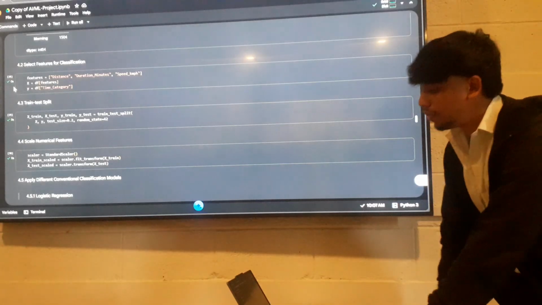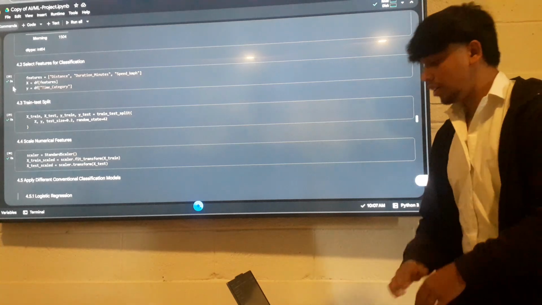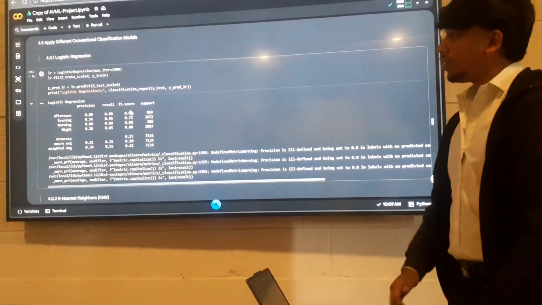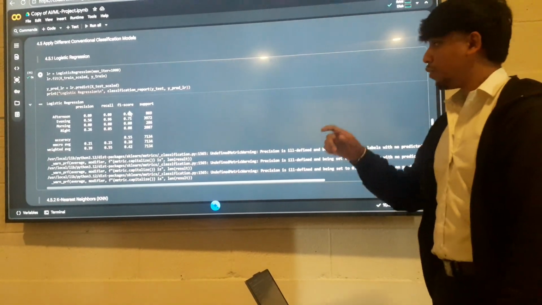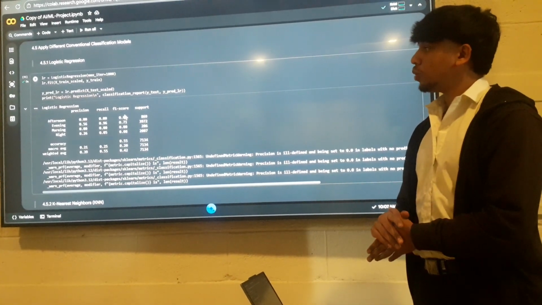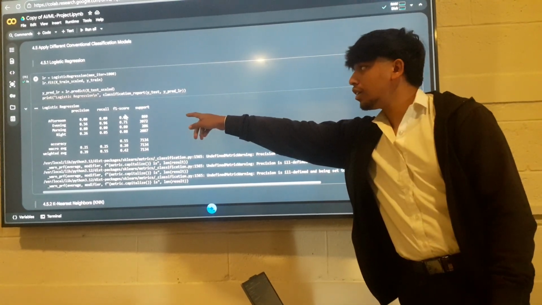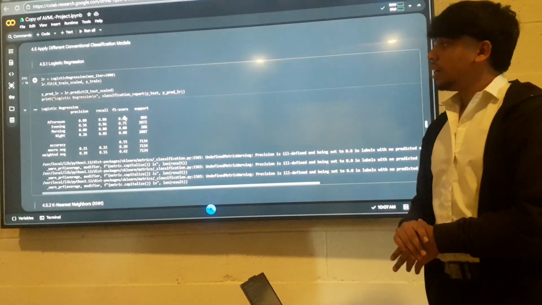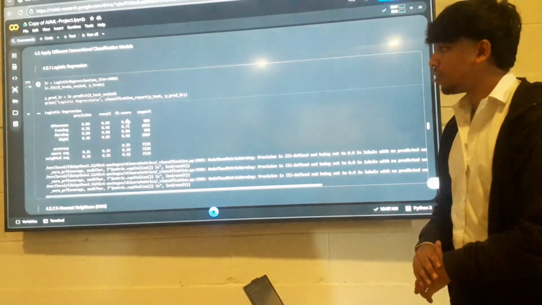Here I selected the features, and I divided my dataset 80% for the training part and the remaining 20% for testing. And I scaled the dataset for the classification models. First is the logistic regression. Here I got an accuracy of 55%, and with the features which I took, logistic regression predicted 96% of my data as evening, which clearly says that logistic regression is being biased.